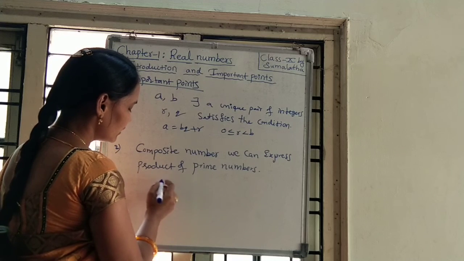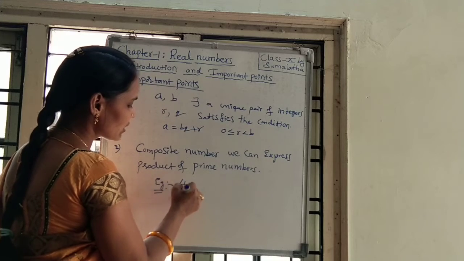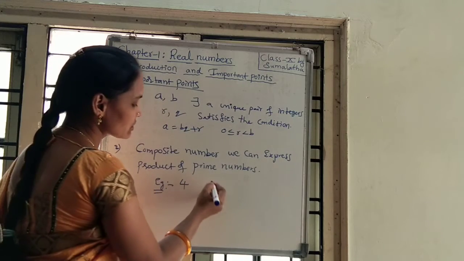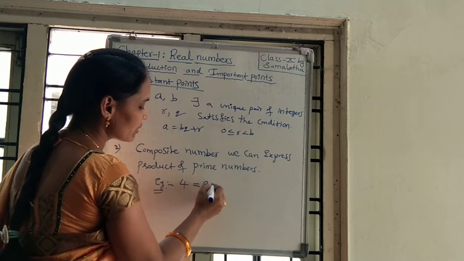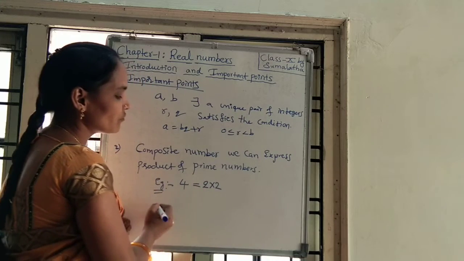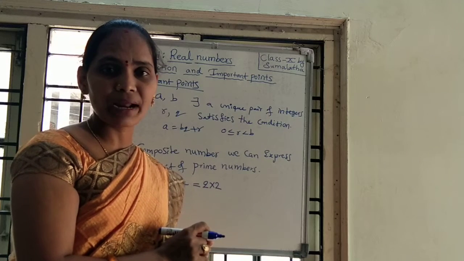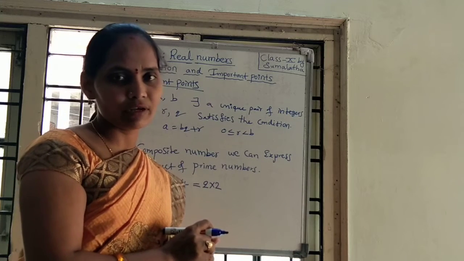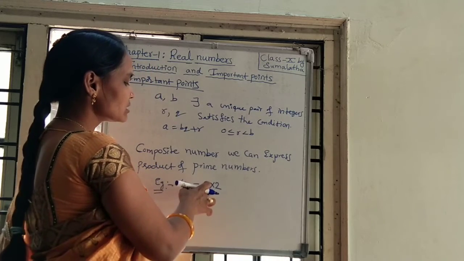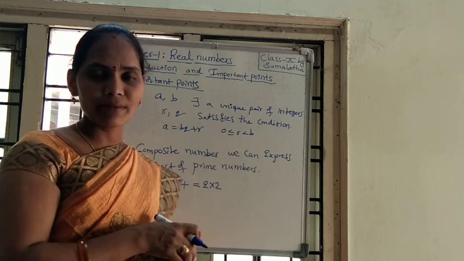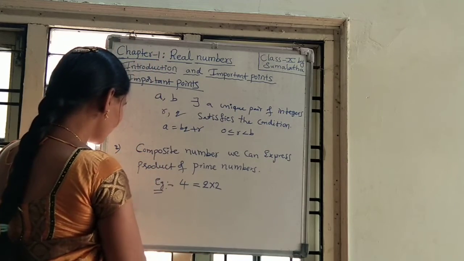Here, for example, 4 is a composite number, isn't it? We can express this composite number as a product of prime numbers. 2 is the least prime number and also the even prime number. So we can express any composite number as a product of prime numbers. This is one more important point from this chapter.